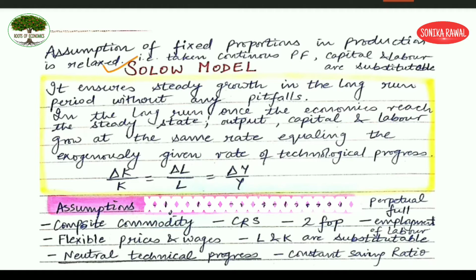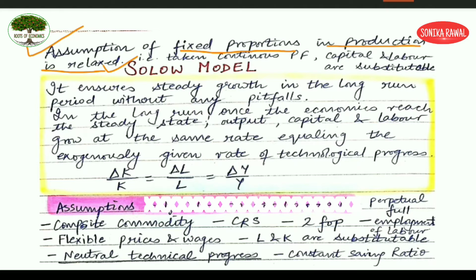Even if you haven't seen those videos, you just need to remember one basic assumption of the Harrod-Domar model, which says that the production function is what? It is a fixed proportion production function. That is the assumption taken in the Harrod-Domar model. And the Solow model starts with relaxing that particular assumption. Solow says the assumption of fixed proportions in the production function is relaxed here.